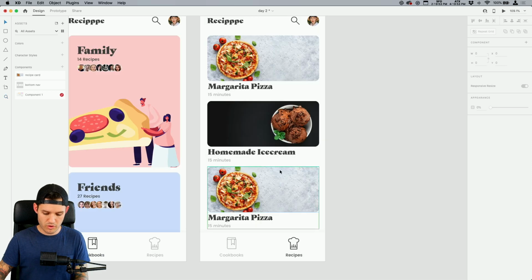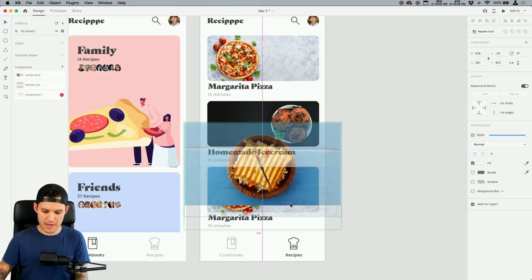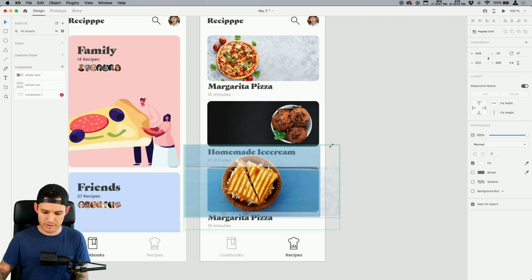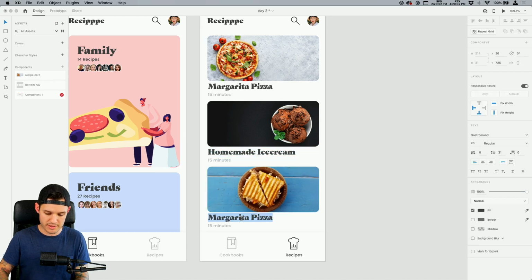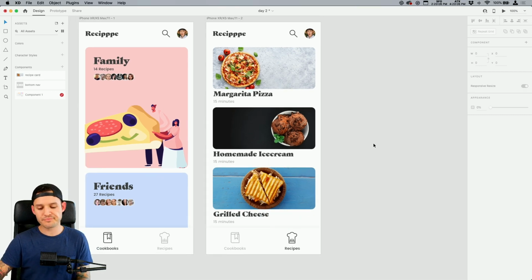Okay, one more. Let's just inside of our mask paste this amazing image of, is that a grilled cheese? That looks like a grilled cheese sandwich. I'm gonna have grilled cheese in a second. Grilled cheese. Okay, so now we have something there.